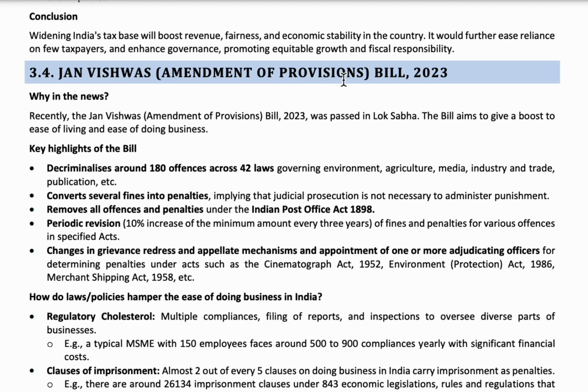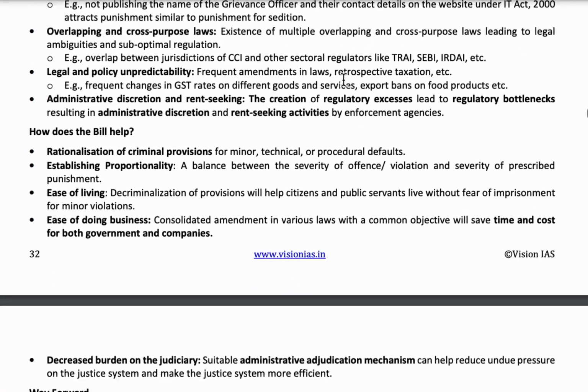It should not be taken in a wrong way that we can do anything we want. There are some punishments, but to promote and encourage businesses, some unnecessary laws have been taken away under this Jan Vishwas Amendment of Provisions Bill 2023.